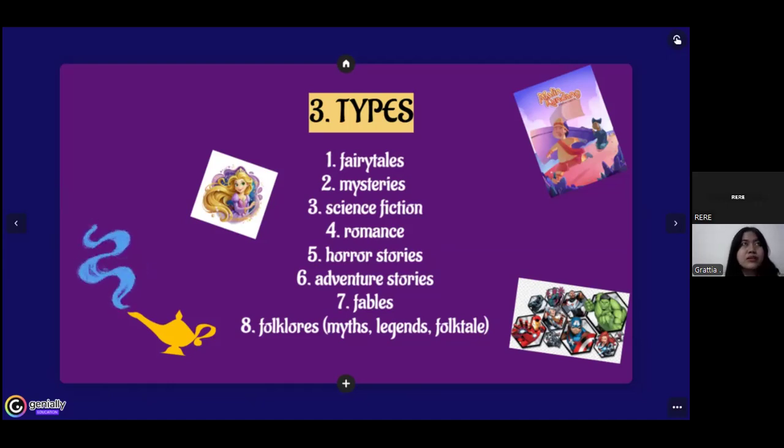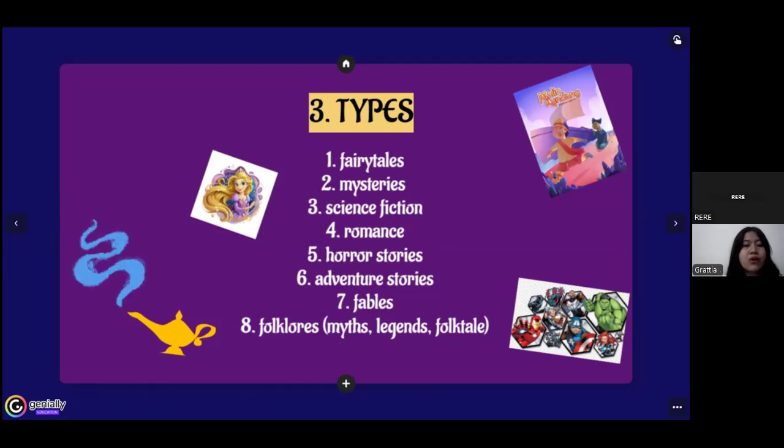Number three is science fiction. The story is related to science and technology that exist in reality, such as, do you know Marvel's movie like Captain America, Doctor Strange, and then Spider-Man, and maybe Resident Evil include in the science fiction movie. And the fourth is romance, a story about love stories such as Romeo and Juliet.